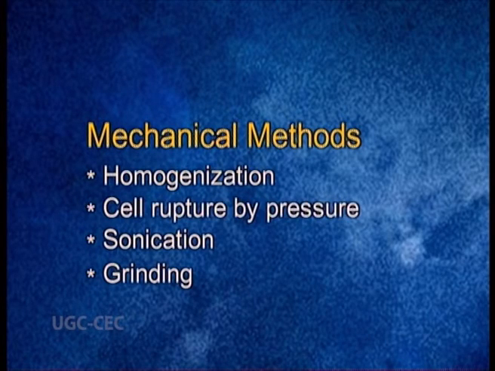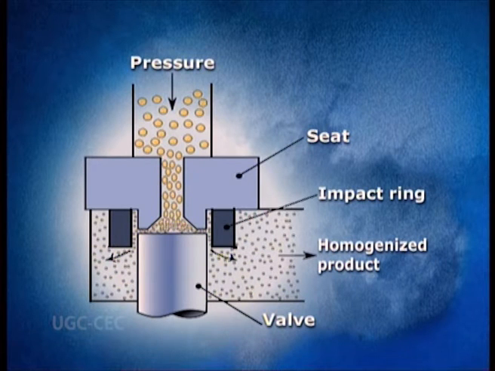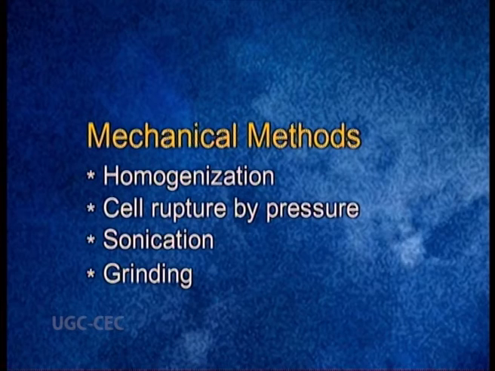The second mechanical method is cell rupture by pressure. This method is generally employed for disruption of microbial cells. In this process, the cells are forced through a narrow cavity with high pressure. The pressure exerting device is so powerful that this method helps in obtaining molecular dissociation.